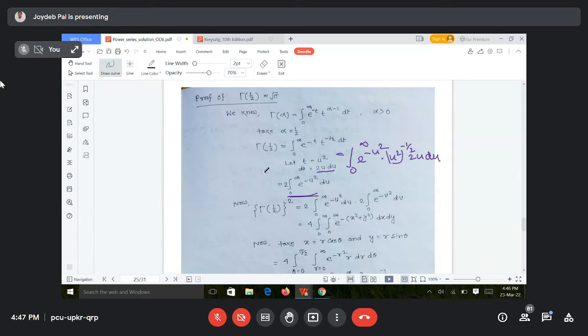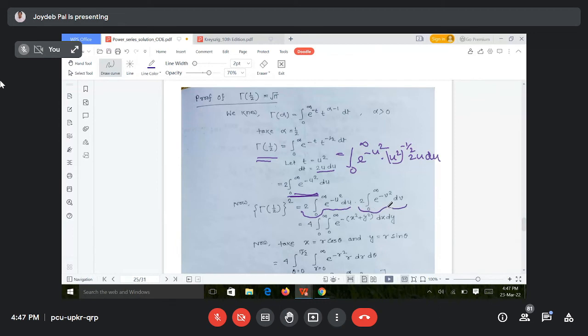Okay. Now what we are doing? I am taking square both sides. Now we have gamma half is equal to this integration. Then I am taking square both sides. Therefore, gamma half square is equal to 2 into the integral 0 to infinity e to the power minus u square du, into 2 into the integral 0 to infinity e to the power minus u square du. It is a product of that integration two times.